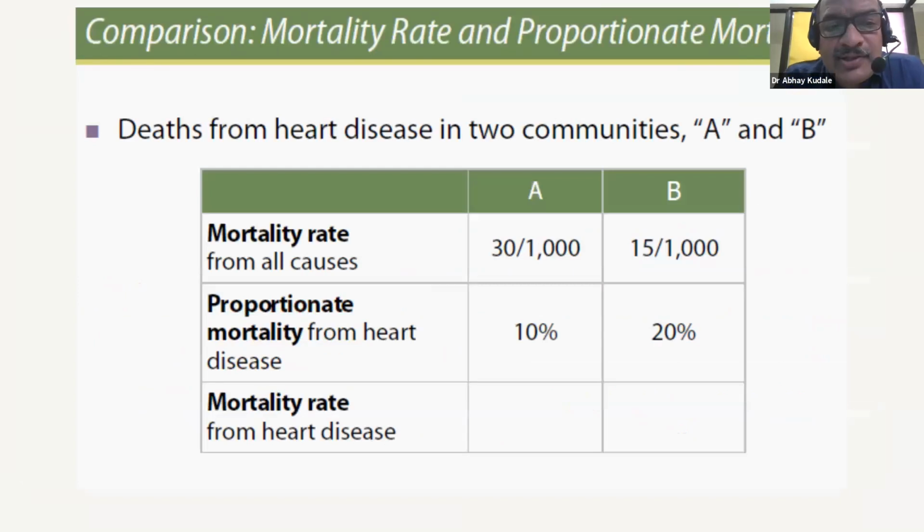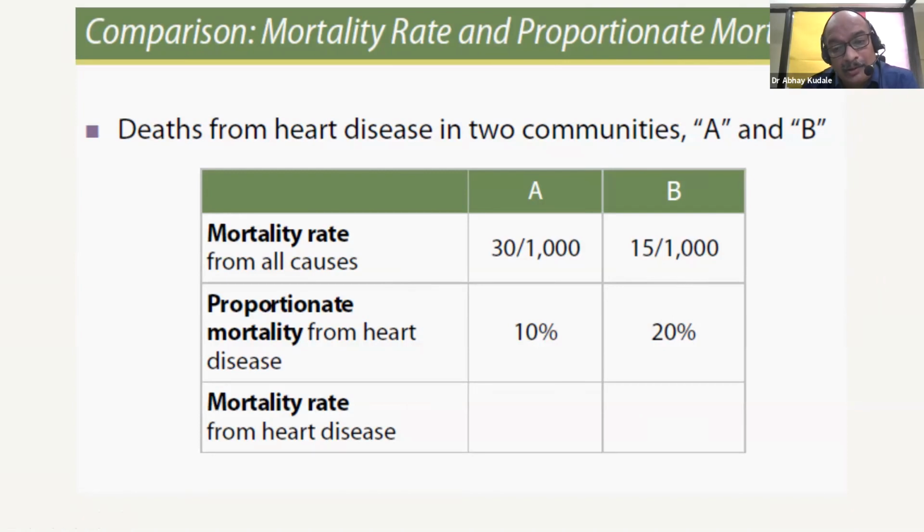If we take an example of deaths from heart disease in two communities, community A and community B. If the mortality rate from all causes is 30 per 1000 in community A and 15 per 1000 in community B, and we are aware that the proportional mortality from heart disease is 10% in community A and 20% in community B, then what will be the mortality rate from heart disease?